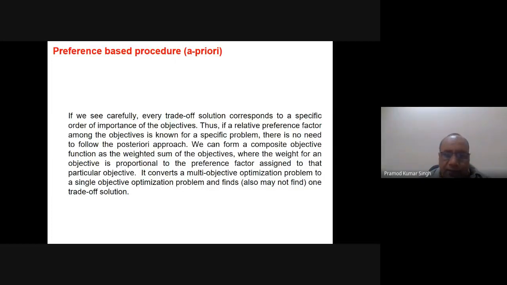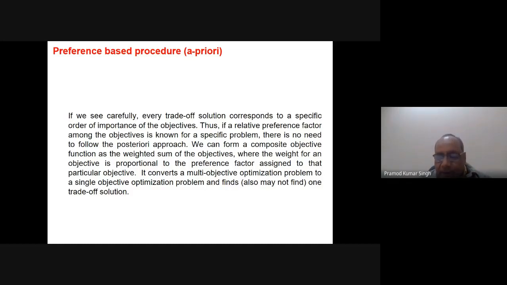And it is written here that if we already know what our preferences are and we are concrete, there is no ambiguity, then there is no need to go for the posterior approach, which is known as an ideal approach. So in the a priori approach, we can form a composite objective function as the weighted sum of the objectives, where the weight for an objective is proportional to the preference factor assigned to that particular objective. It converts a multi-objective optimization problem to a single objective optimization problem and finds one trade-off solution.